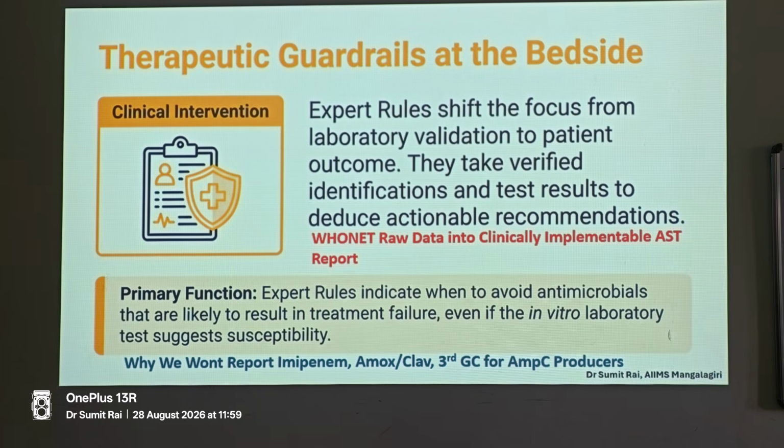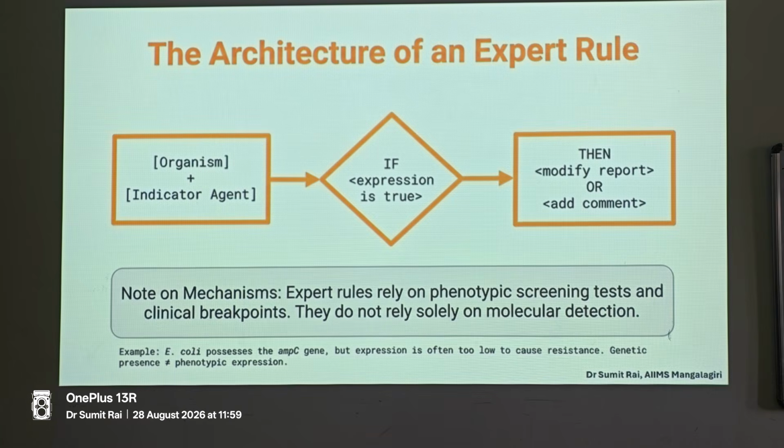That will reveal the true nature of the bacteria when you put an inducer disc like imipenem in the center, which is why I'm telling you again and again about the expected phenotype. In fact, EUCAST in 2017 gave a guideline on the detection of AmpC beta-lactamases, but they required certain special plates to be put up. But what we are doing on a daily basis, we can detect AmpC and ESBLs on the routine plates also. Now, the architecture: how the expert rule gets deciphered.